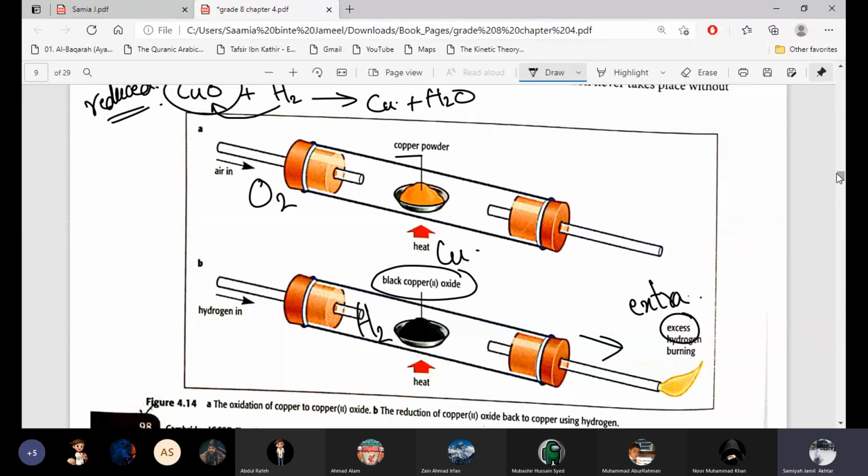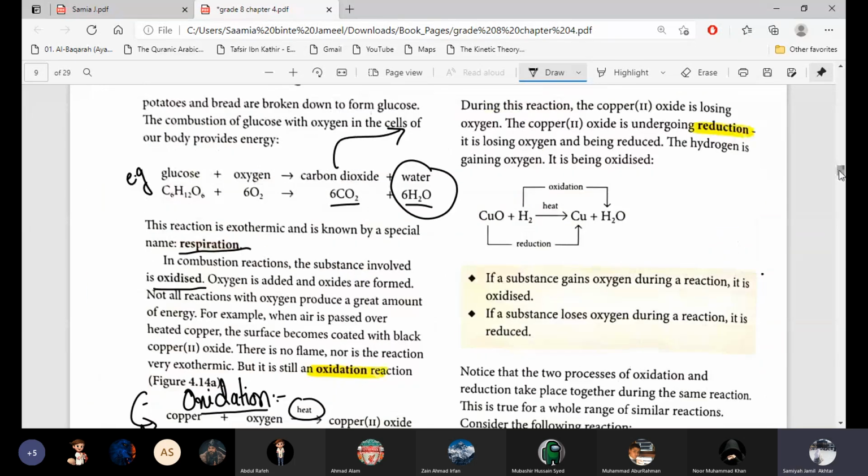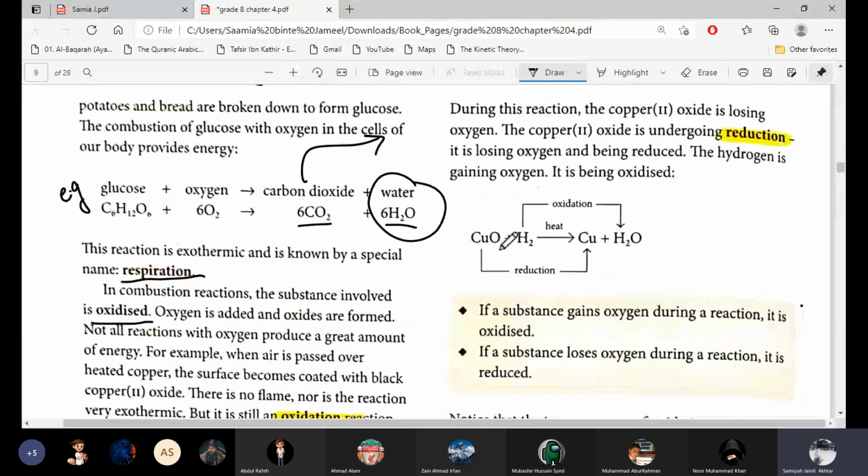And this oxidation and reduction can happen in one reaction also, at the same time. See the same reaction of copper oxide plus hydrogen. Copper oxide turning to copper is reduction because oxygen is removed. And from hydrogen to water, oxygen is added into hydrogen, so this is oxidation. Now which substance is oxidized and which substance is reduced here? Ma'am, copper oxide CuO is reduced and hydrogen H2 is oxidized.